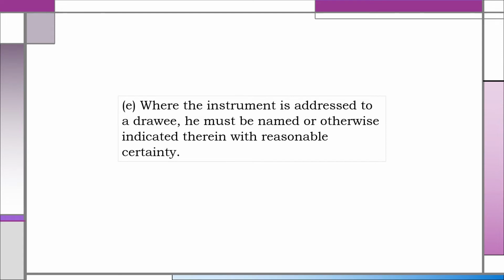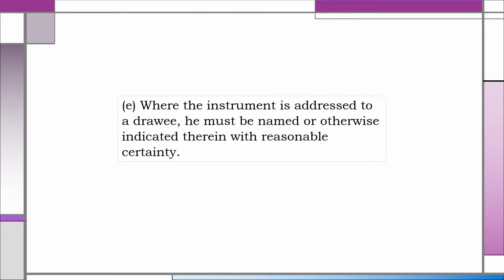The fifth and last requisite of negotiability is, where the instrument is addressed to a drawee, he must be named or otherwise indicated therein with reasonable certainty. Requisites A to D pertain to promissory notes and bills of exchange, including checks, but requisite E pertains only to a bill of exchange because it talks about drawee and there is no drawee in a promissory note. Drawee is found only in bills of exchange.